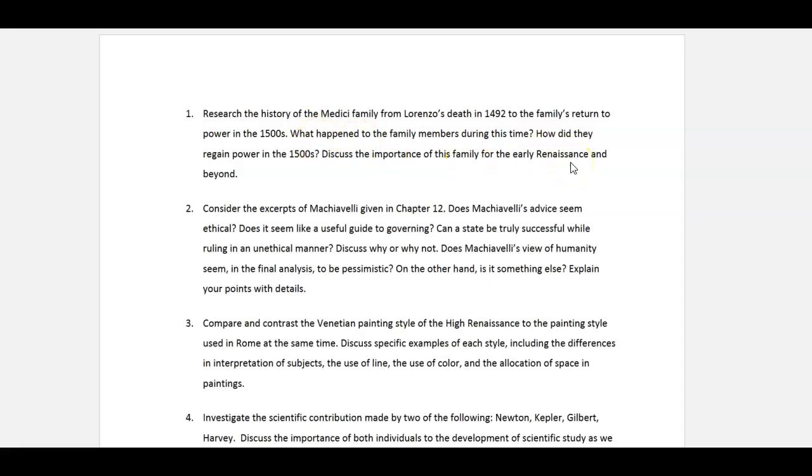It's discussed in the textbook somewhat, but only in a very limited manner. You'll want to do some further research about it. There are some excellent books over the de Medici family. There are also some really good articles, and I'll show you some of those here in a moment. So you're going to look at those. And again, this gives you an opportunity, for those who might have been interested in what the Medici family meant in Florence and beyond, to find out a little bit more about those.